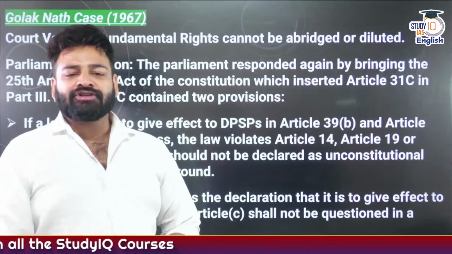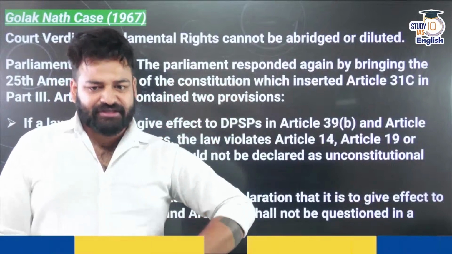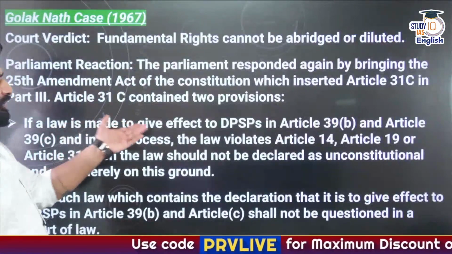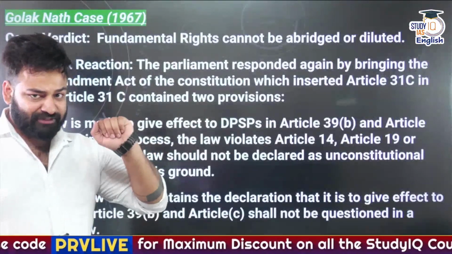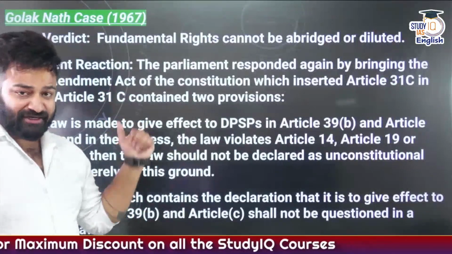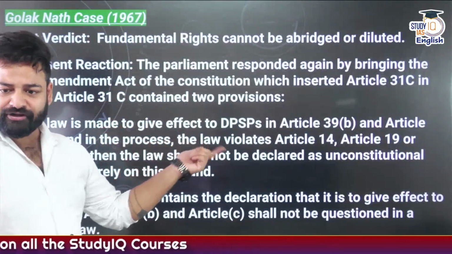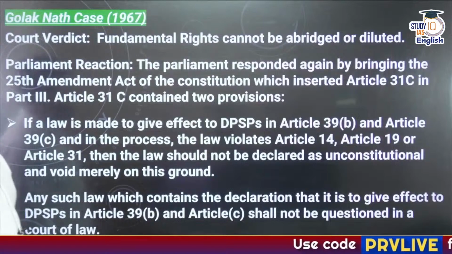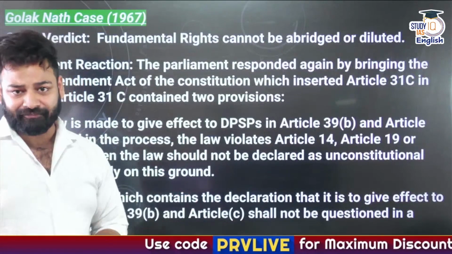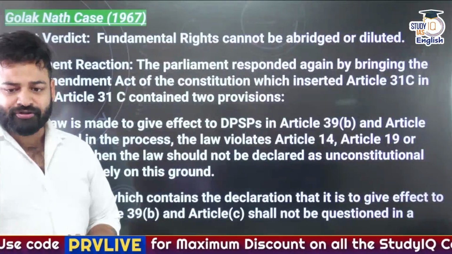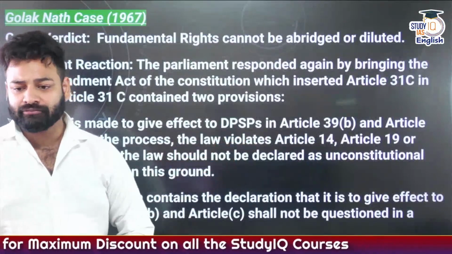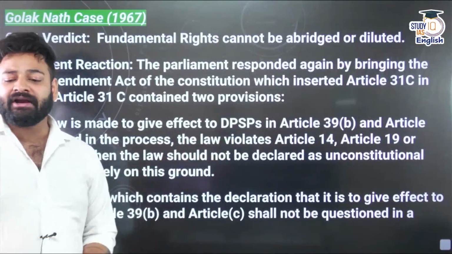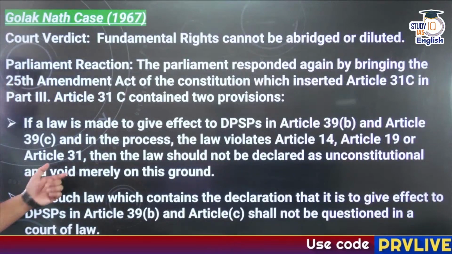So it was also stated that when Article 31C comes in, Article 14 goes out. Right? Okay. So if a law is made to give effect to DPSPs according to Article 31C, what Article 31C has stated is that if a law has been made to give effect to DPSPs under Article 39 Clause B and Article 39 Clause C, and in this process, while implementing Clause B and Clause C of Article 39, the law violates Article 14 or even 19 or 31, then the law should not be declared unconstitutional and void merely on this ground.